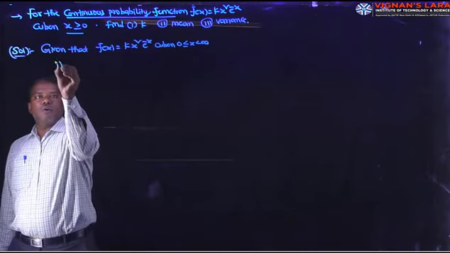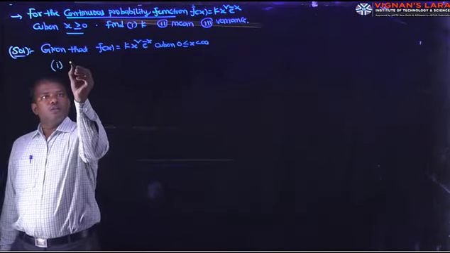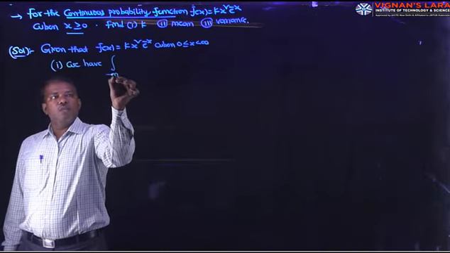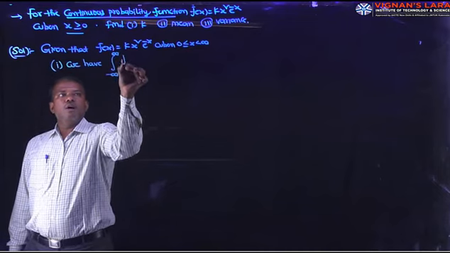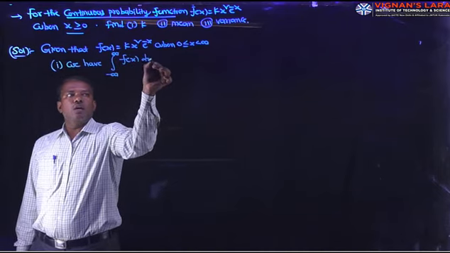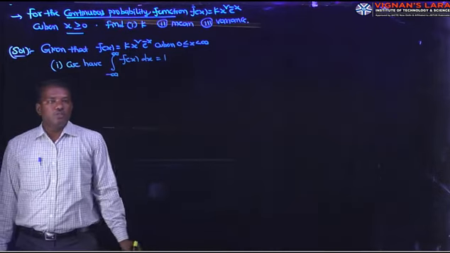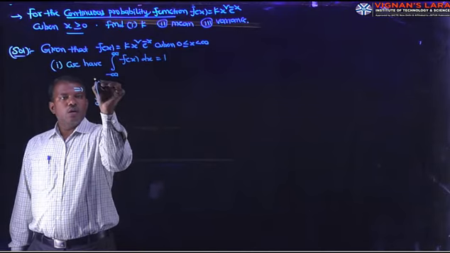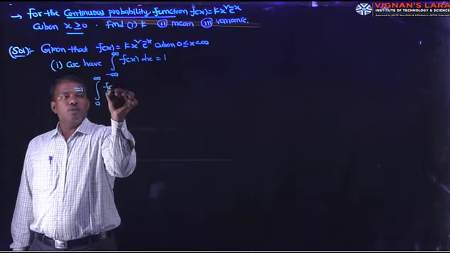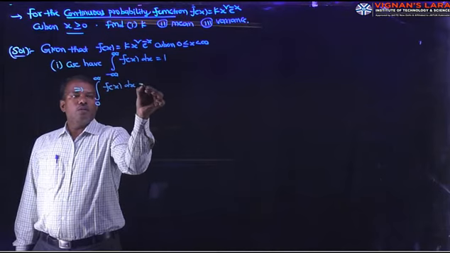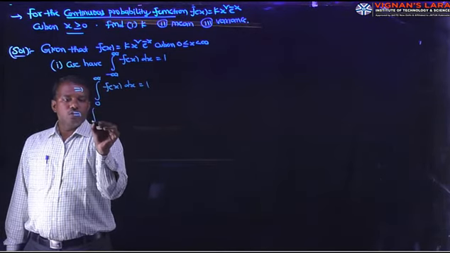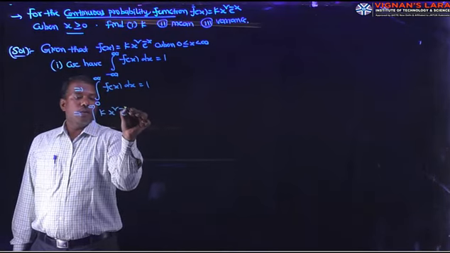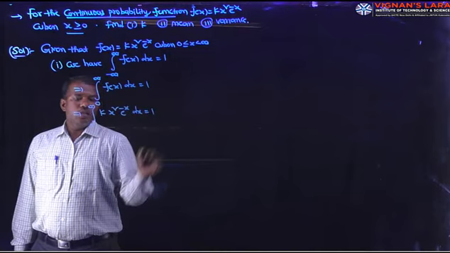Then coming to the first problem, find the value of k. This can be calculated by using the formula: the integral from minus infinity to plus infinity of f of x dx. The total area under the continuous probability distribution is 1. And here the limits are 0 to infinity of f of x dx. What is the value of f of x? f of x is k x square e power minus x, so the integral from 0 to infinity of k x square e power minus x dx is 1.